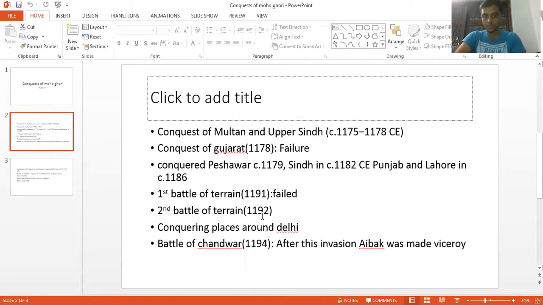Okay, so due to this reason Muhammad Ghori won over Prithviraj Chauhan, and Prithviraj Chauhan did not get support from his neighboring Rajput kings also. One important king was Jayachandra of the Gahadavala dynasty. He was another important ruler.